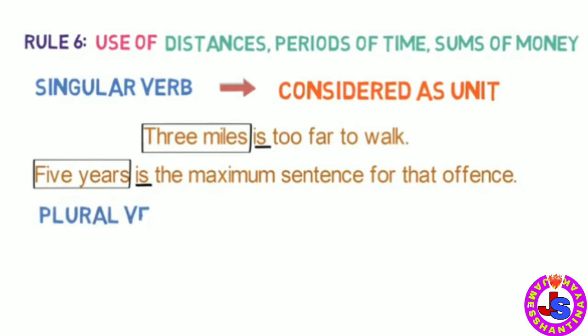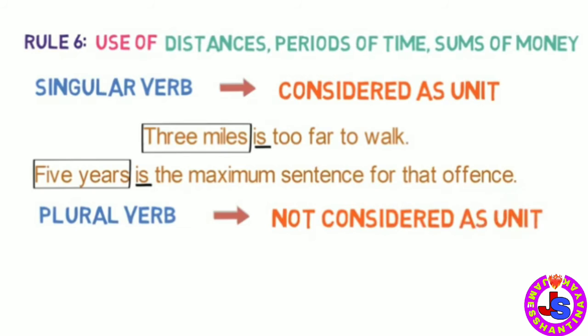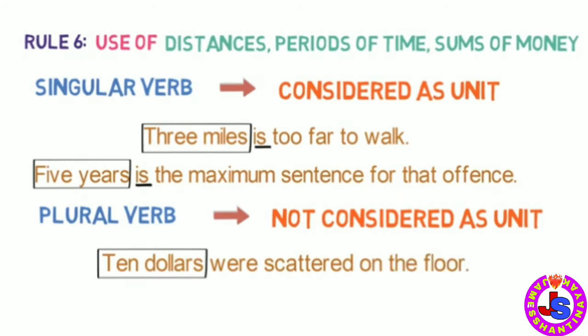There is an exception to this rule. When the subject is not considered as a single unit, we use a plural verb. For example, $10 were scattered on the floor. Here we have used the plural verb were. You can notice that. So this is rule number 6. Use a singular verb with distances, periods of time, sums of money, etc. when considered as a single unit. Let's look into rule number 7. Using none for singular and plural verb.